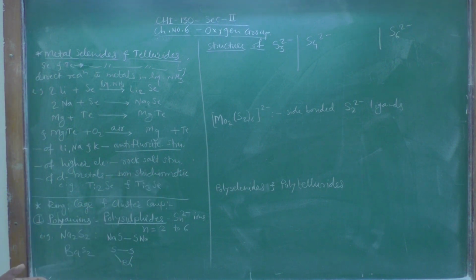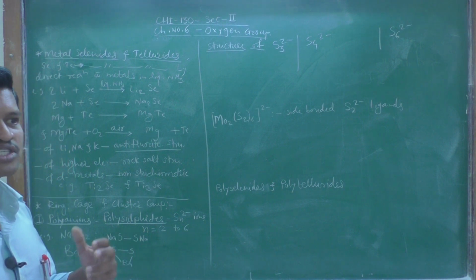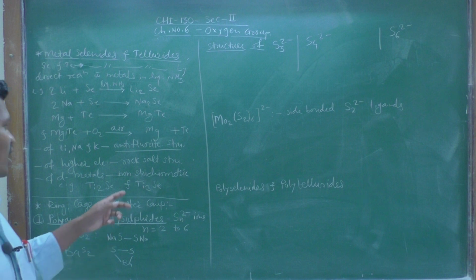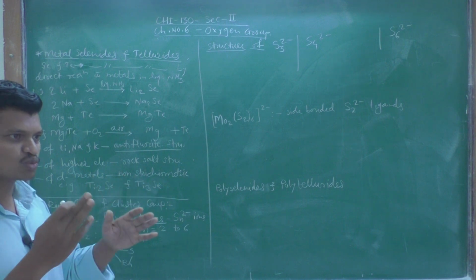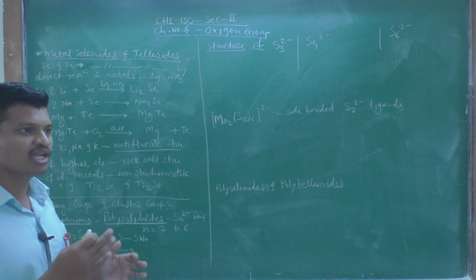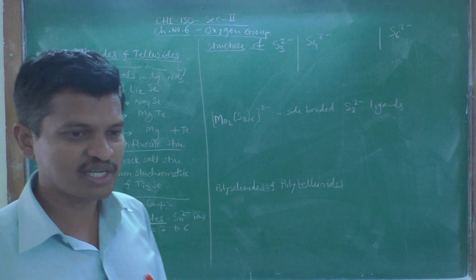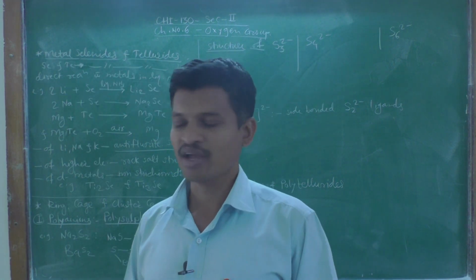The d block metals with selenium and tellurium are actually non-stoichiometric, meaning there is no exact 1:1, 1:2 or 2:1 stoichiometry, but something in between, present in a fractional ratio.